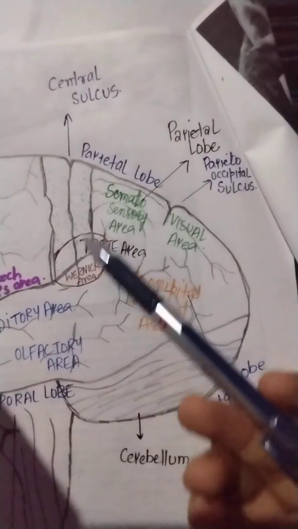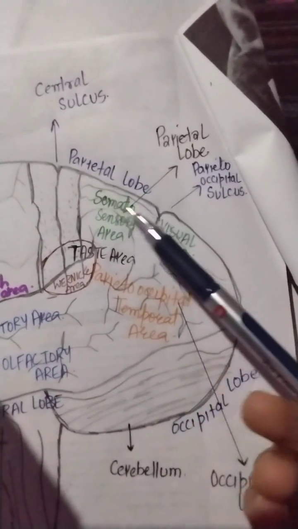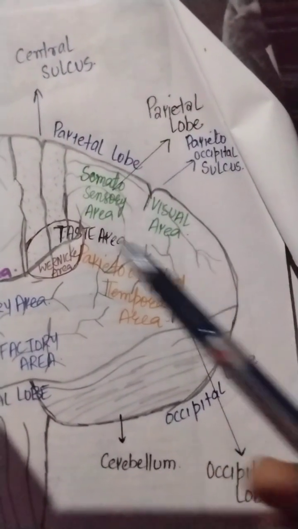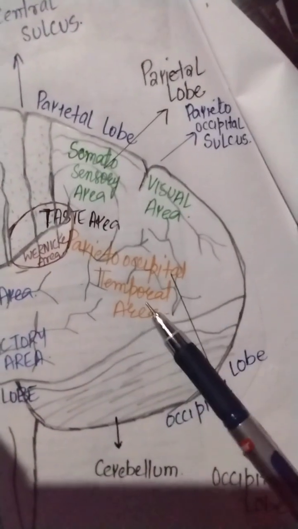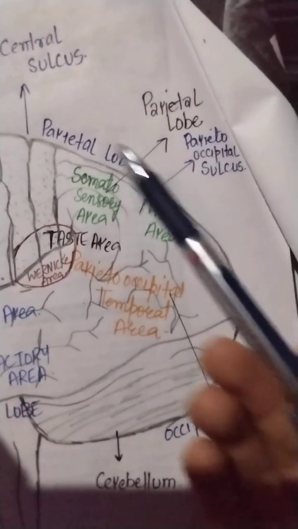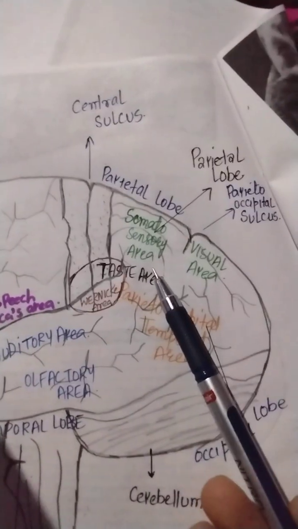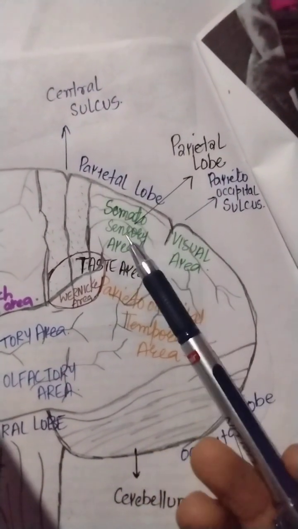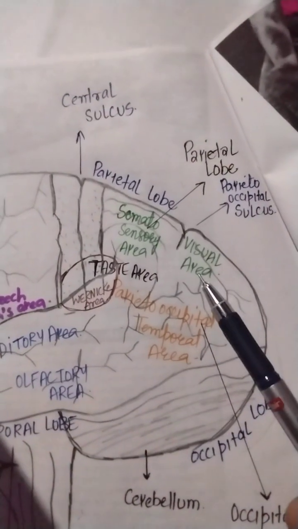This area is the parietal lobe, present behind the frontal lobe, and it contains the somatosensory area, visual area, taste area, Wernicke's area, and parieto-occipital temporal area.